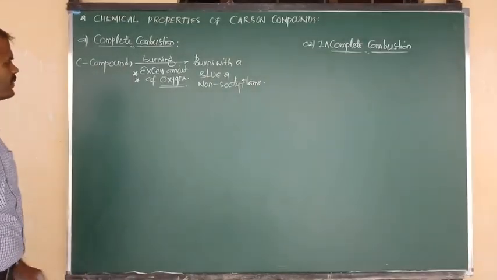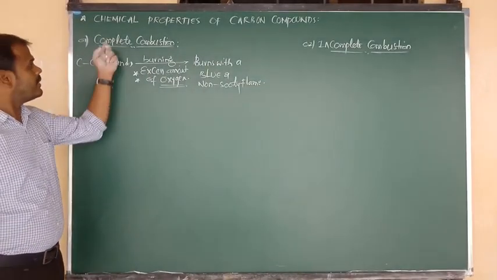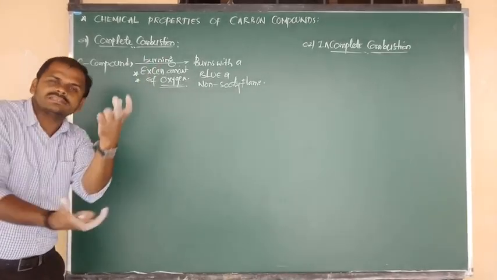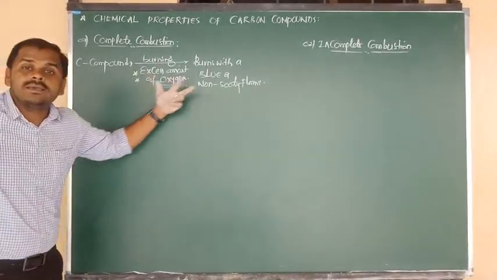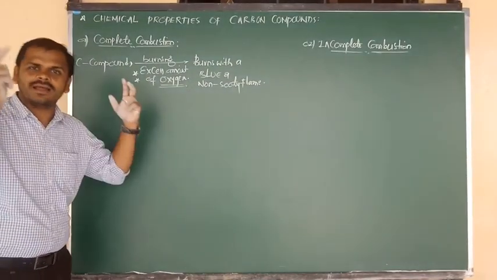Once again listen carefully. Carbon compounds in the process of complete combustion undergo burning with excess amount of oxygen and give carbon dioxide and water molecules and heat and light.